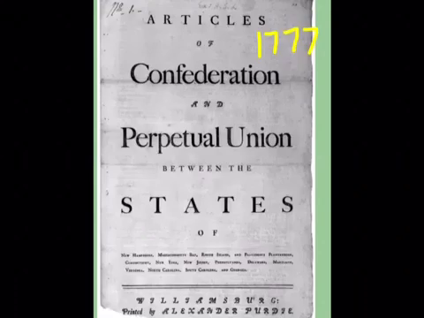The original purpose for the Articles was to make the 13 states more unified and compact, and also to create a stable government for each state. Sadly, this goal was not reached. The realistic outcomes of the Articles of Confederation was a loose confederation of sovereign states and a weak central government.